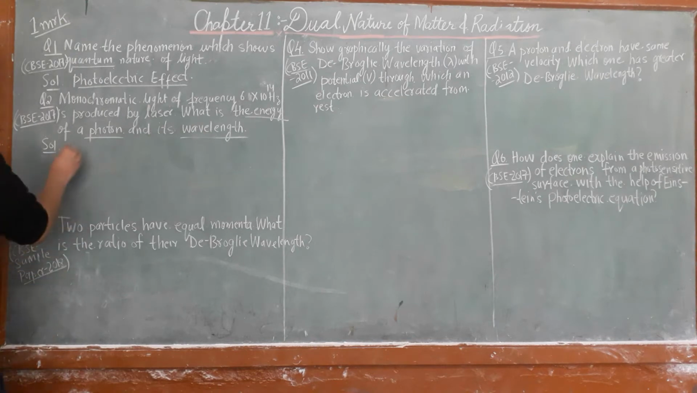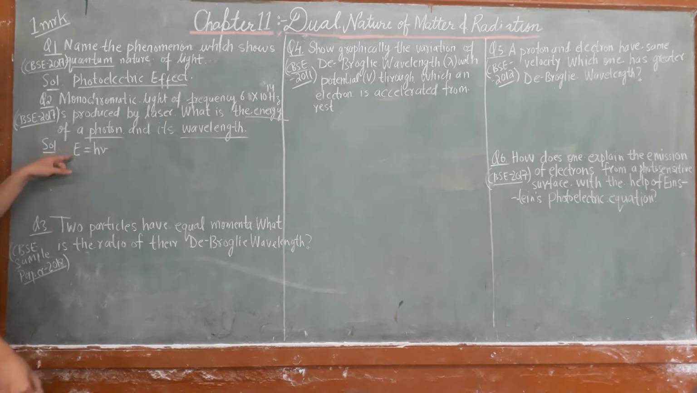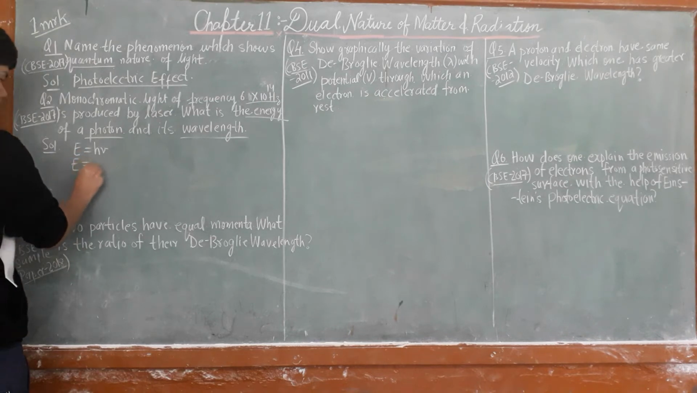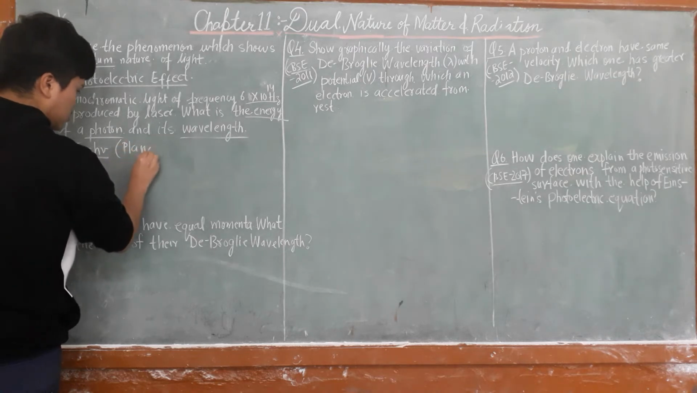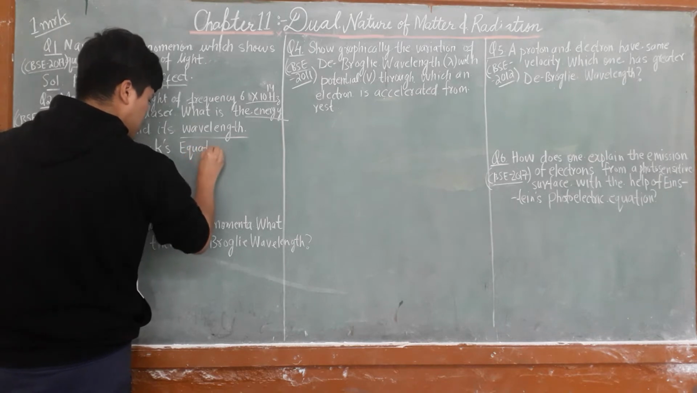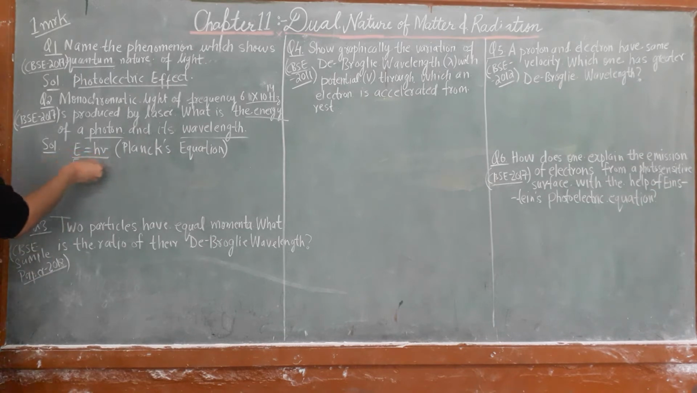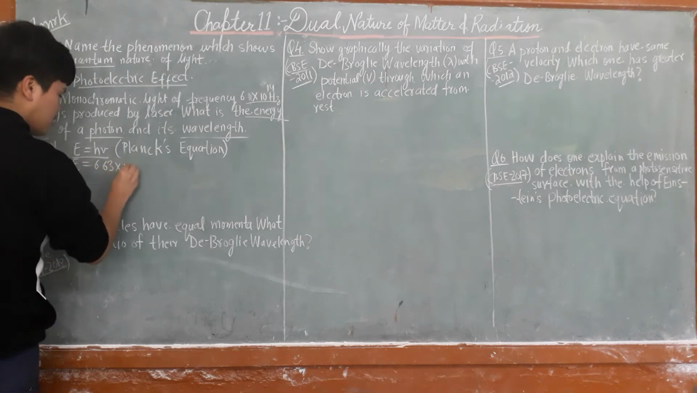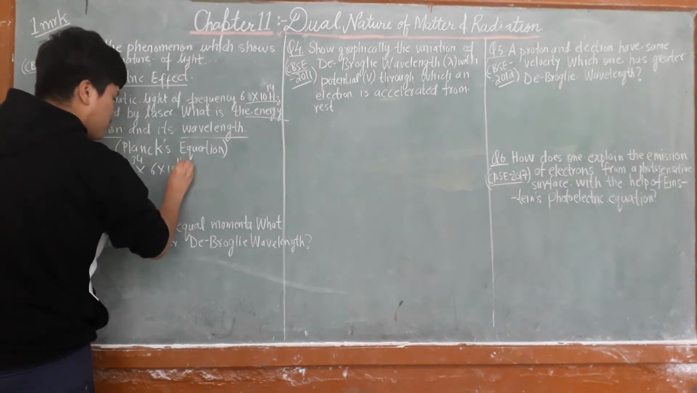Here, energy of a photon can be written as h nu. So energy E is equal to h nu, where h is Planck's constant. This equation is called Planck's equation. Now E is equal to h nu, so E is equal to 6.625 into 10 to the power minus 34 into nu, which is 6 into 10 to the power 14.